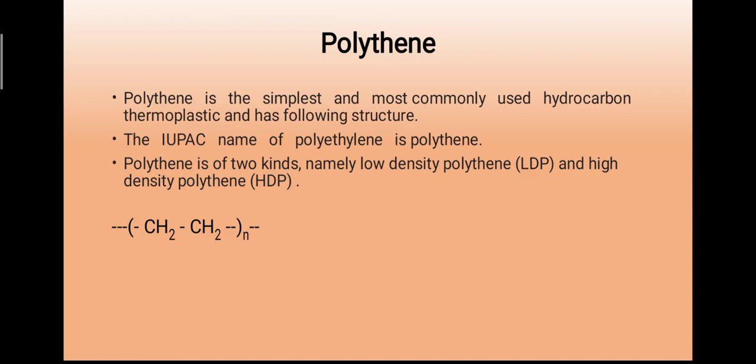This n indicates the number of molecules, and by that the name polythene comes. From the double bonded reagent ethene, which undergoes polymerization, we can get polythene. It is of two types, LDPE meaning low density polythene and HDPE meaning high density polythene.